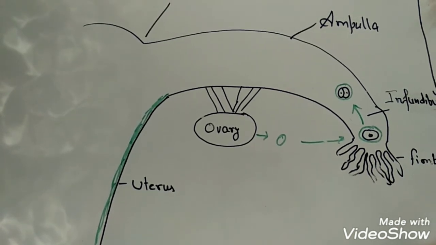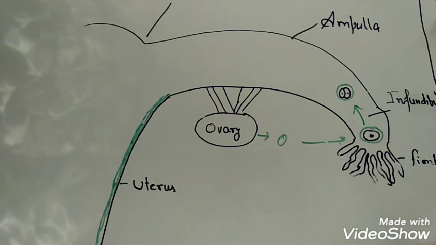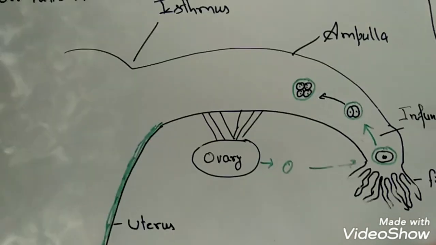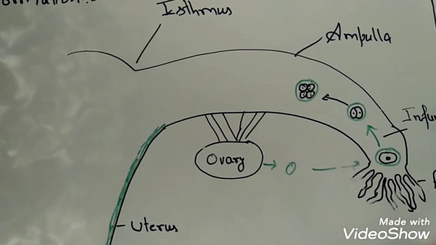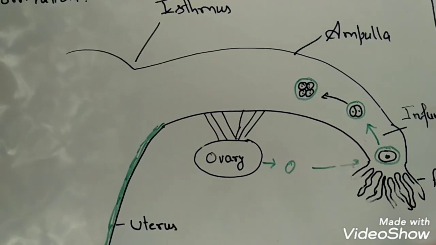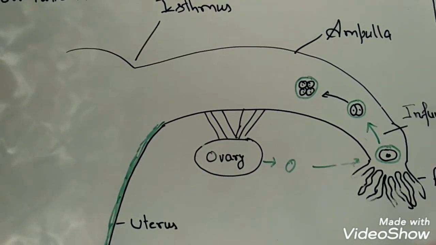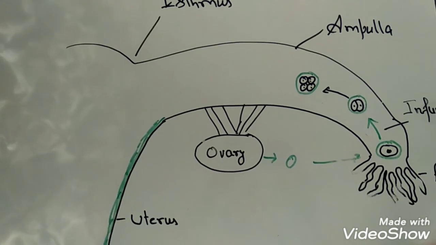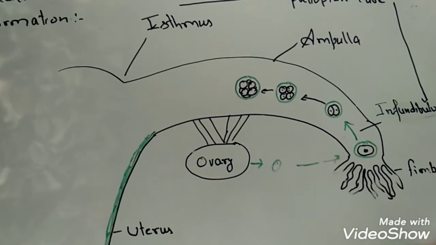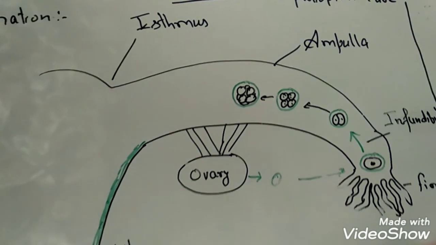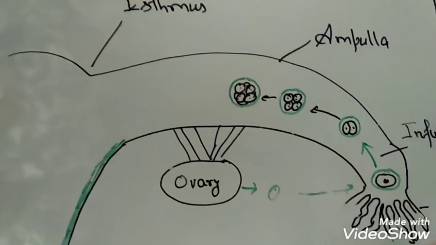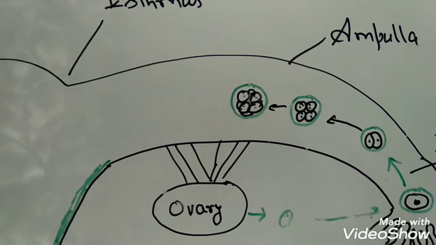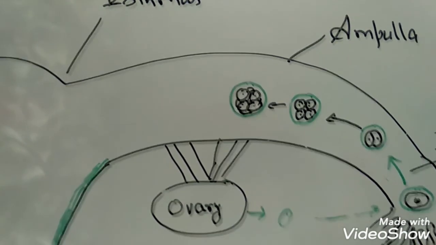Now from the figure, the zygote undergoes the first cleavage and gives rise to two slightly unequal cells. These cells undergo further cleavage and give rise to four cells, and these cells are called blastomeres. These four blastomeres further undergo another cleavage and give rise to 8 cells, later on 16 cells, which is called the early morula, and thereafter 32 cells, which is called the morula stage. From the figure, it is quite evident that the outermost layer of zona pellucida is still present, which is indicated by the green marker.